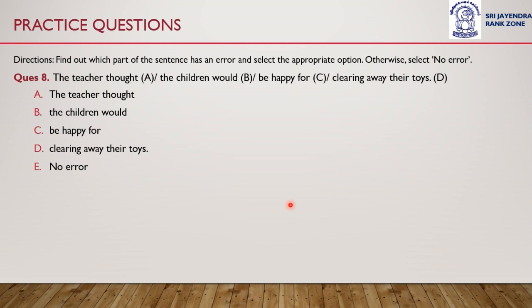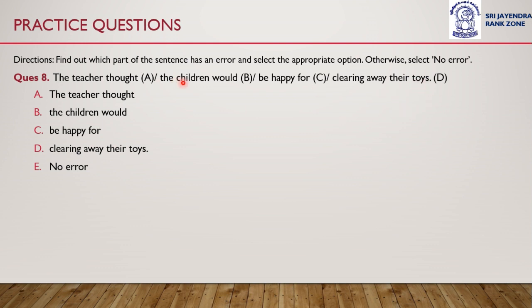Question number 8 is, here also we are given four parts of the sentence, and we have to recognize the error.